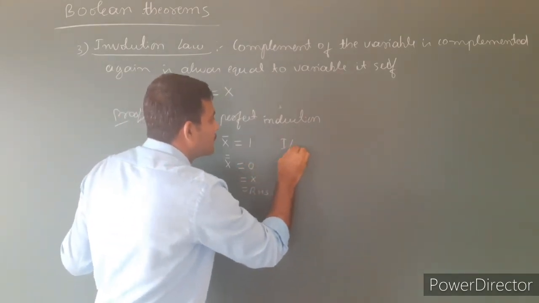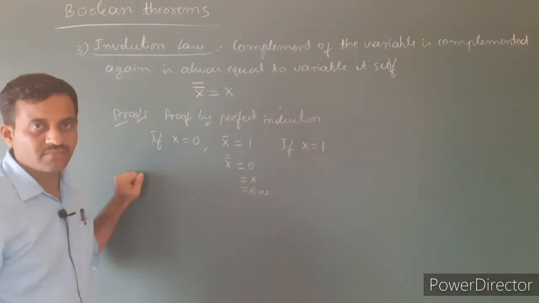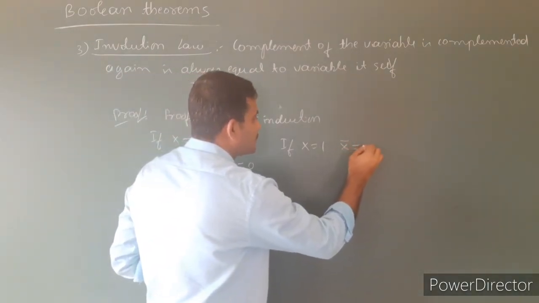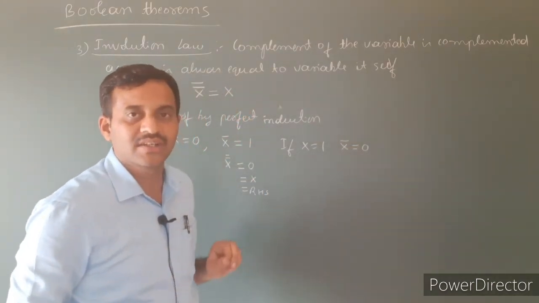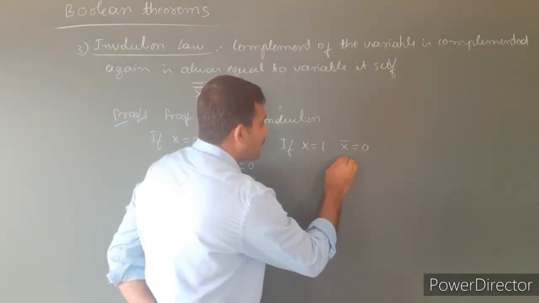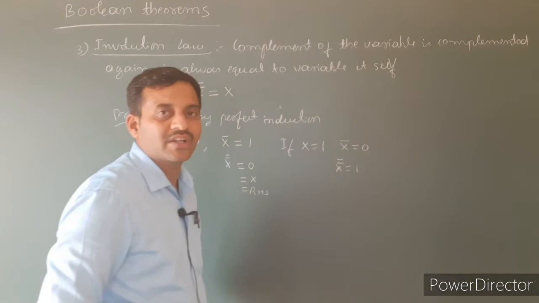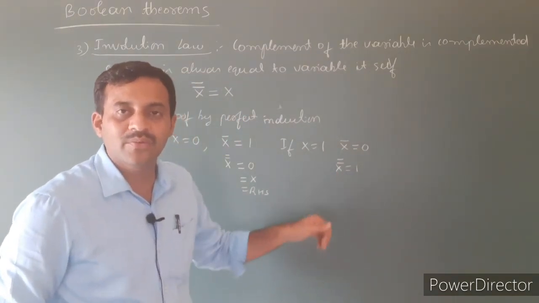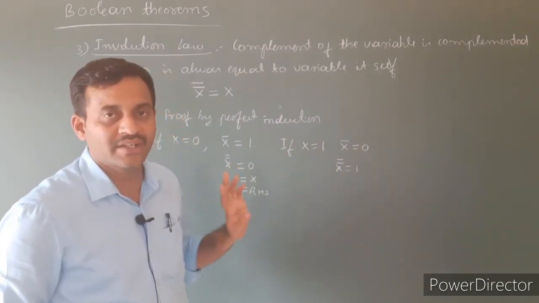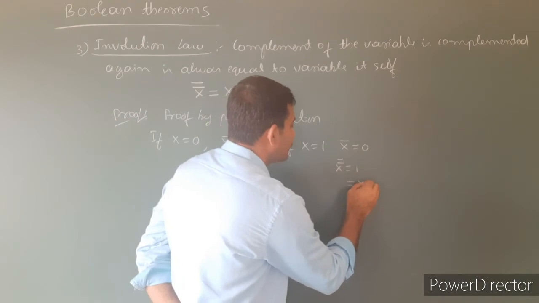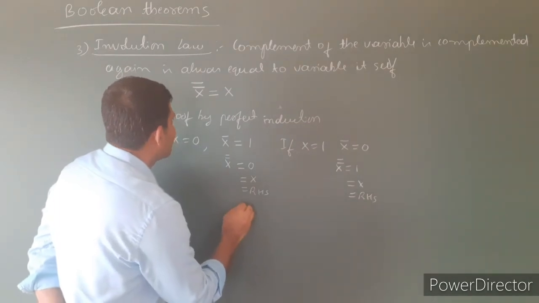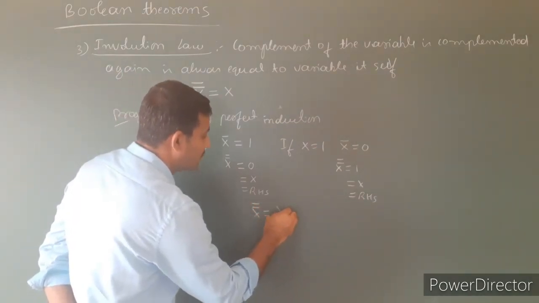Then the second case: if x equals 1, what is the value of x bar? The complement of x, that is x bar, is equal to 0. Again, x double bar means the complemented variable is complemented again. If it is 0, again it becomes 1. Then 1 is equal to x, which is the right hand side. Therefore, we have proved that x double bar is equal to x.